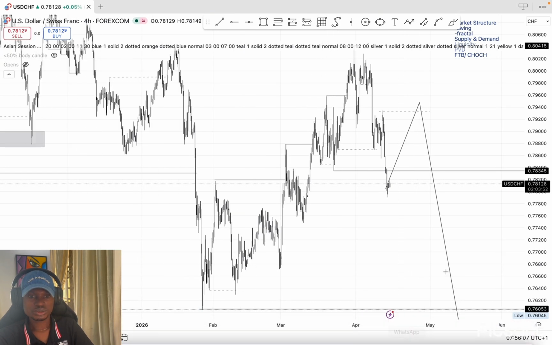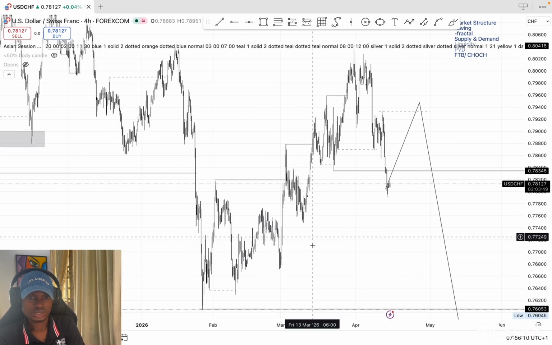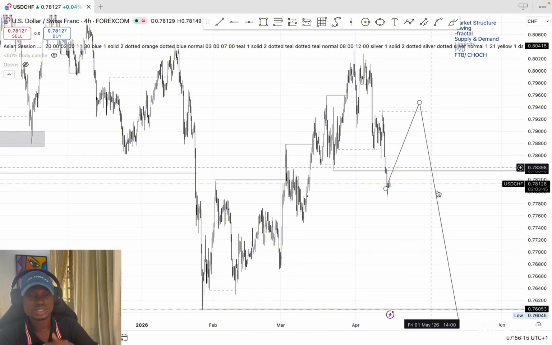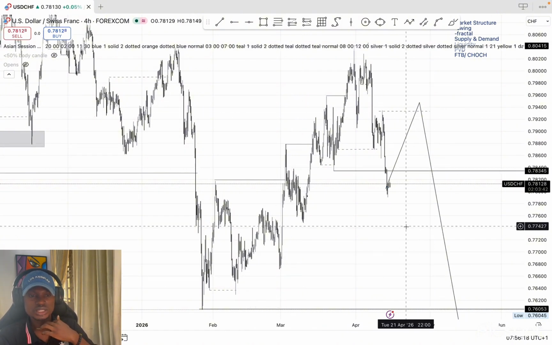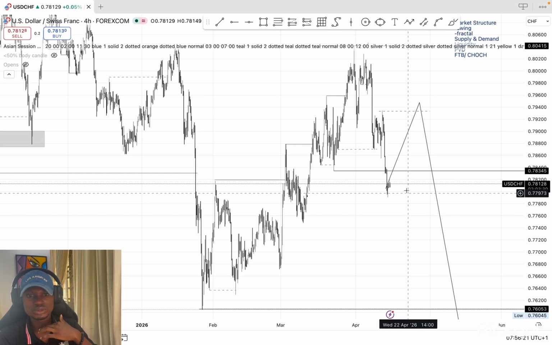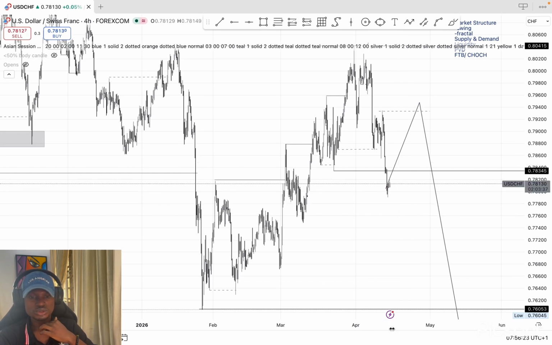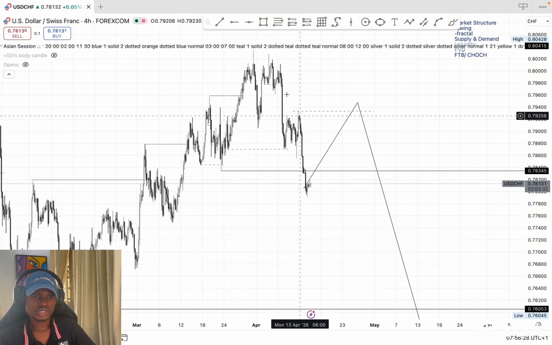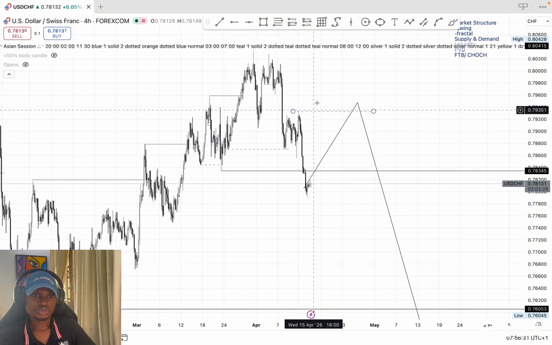USD CHF also looking good. I'm still expecting price to get all the way down here. So possibly we might get a retracement before the sell continuation. And at the same time, we might not get that retracement because this movement is very strong. But I would prefer to see price retrace because this is the only bump in the road we have here. So I would prefer to see price retrace.